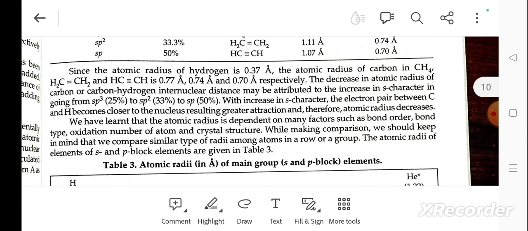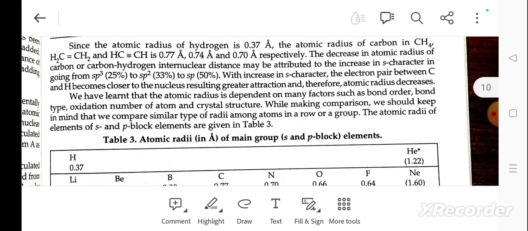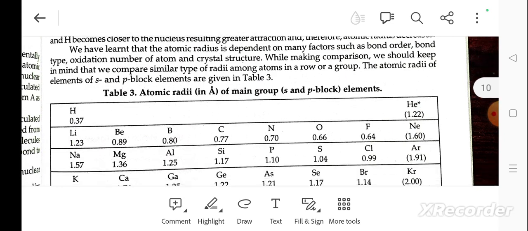We have learned that the atomic radius depends on many factors such as bond order, bond type, oxidation number of the atom, and crystalline structure, which makes comparison difficult. We keep in mind that we can compare similar types of radii of atoms in a row or group. The atomic radius of s and p block elements is given in Table 3.